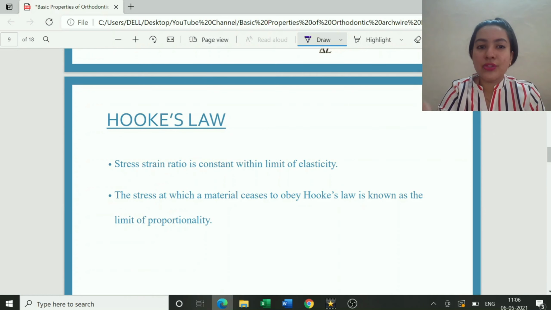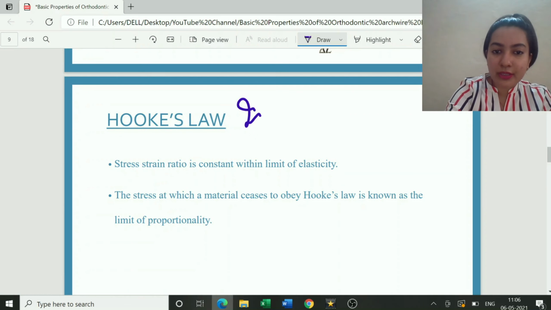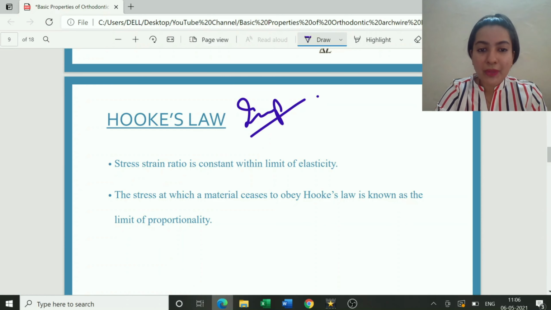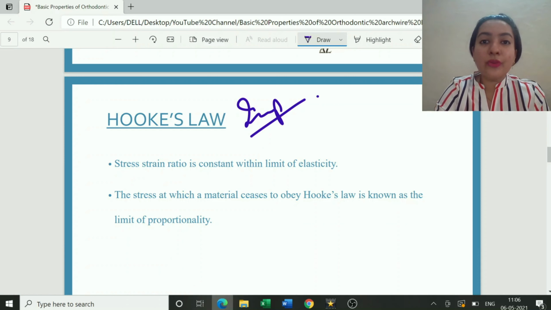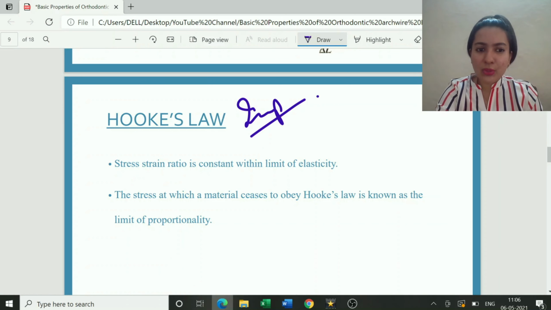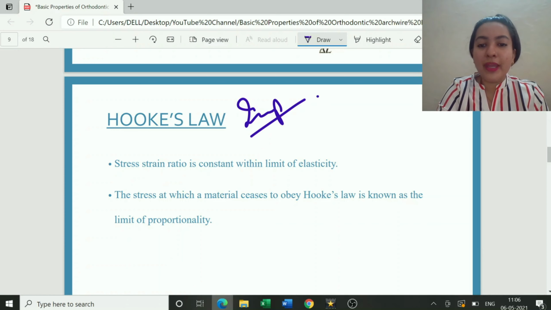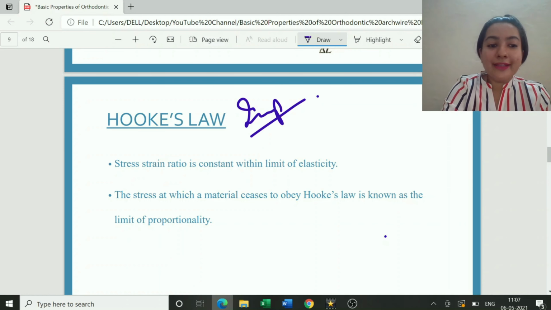Next concept, Hooke's law. This is also a very important topic, students. Please make a good note of it. What does Hooke's law state? It states that the stress-strain ratio is constant within the limit of elasticity. Yes, we know that. The stress at which a material ceases to obey Hooke's law, meaning the point or the stress at which my material will not obey Hooke's law, is known as the limit of proportionality.